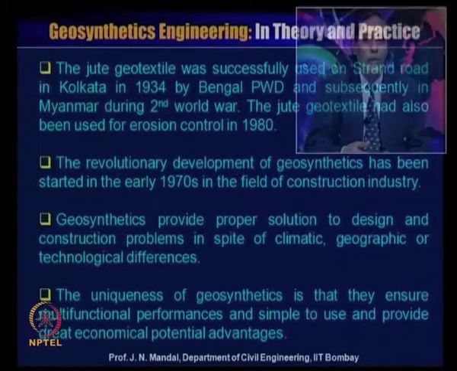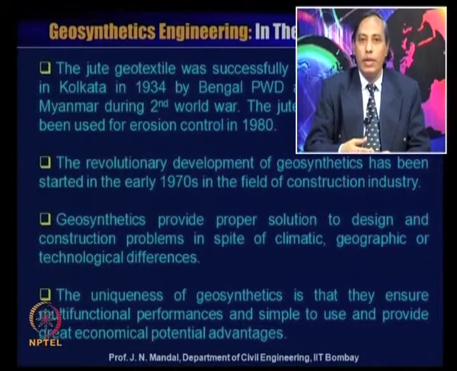The revolutionary development of geosynthetics started in the early 1970s in the construction industry. Geosynthetics provide proper solutions to design and construction problems in spite of climatic, geographic or technological differences.